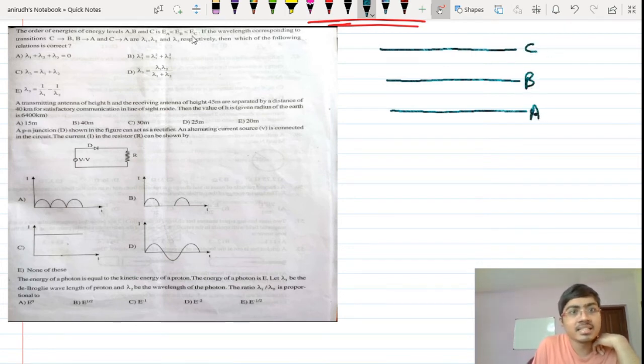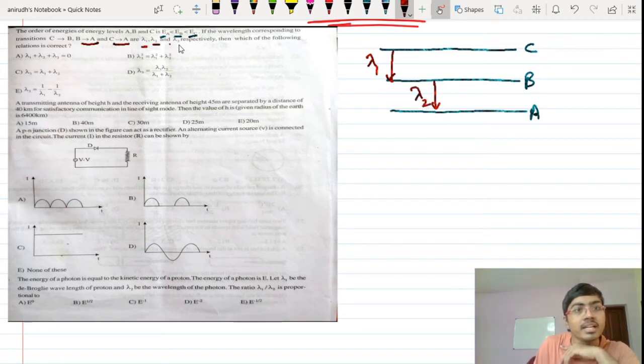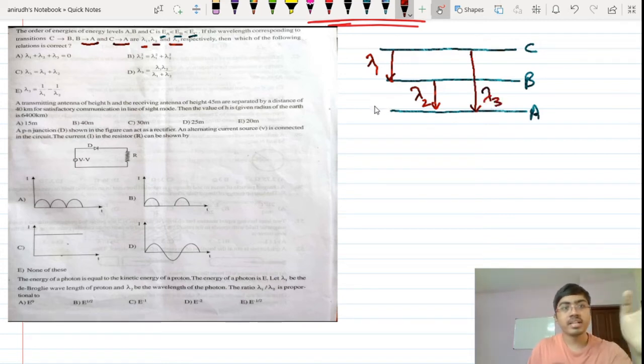Now just see this, EC is greater than EB is greater than EA. So it is as it is given in this particular diagram, right? The wavelength corresponding to the transition C to B is given to be lambda 1. B to A is lambda 2. And this particular C to A is lambda 3. So which of the following relations is correct?